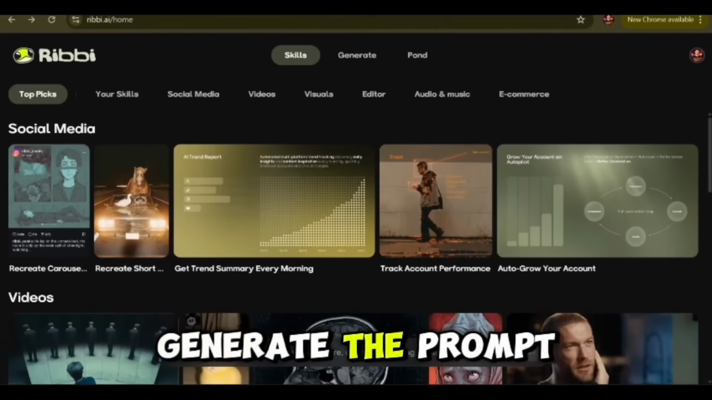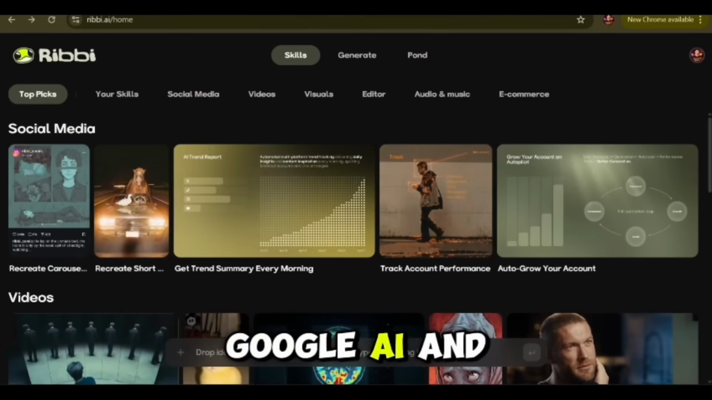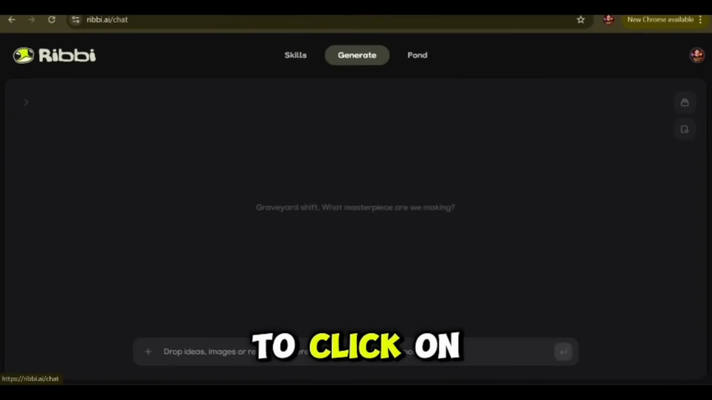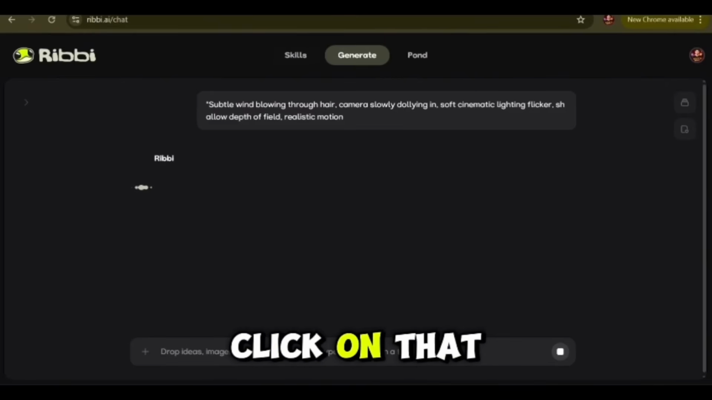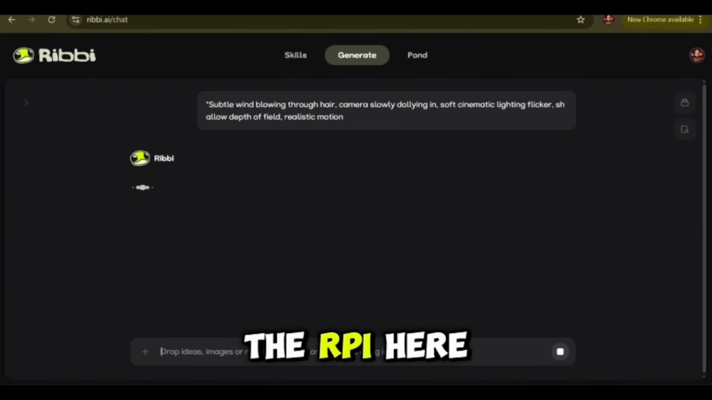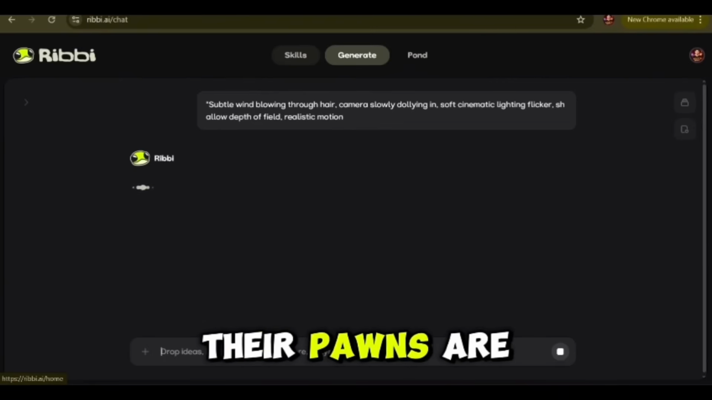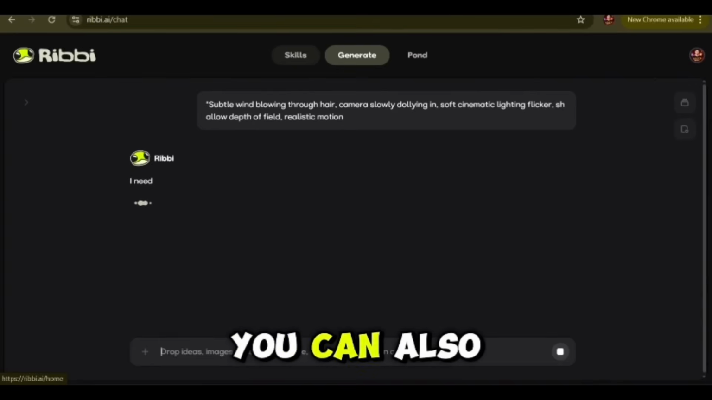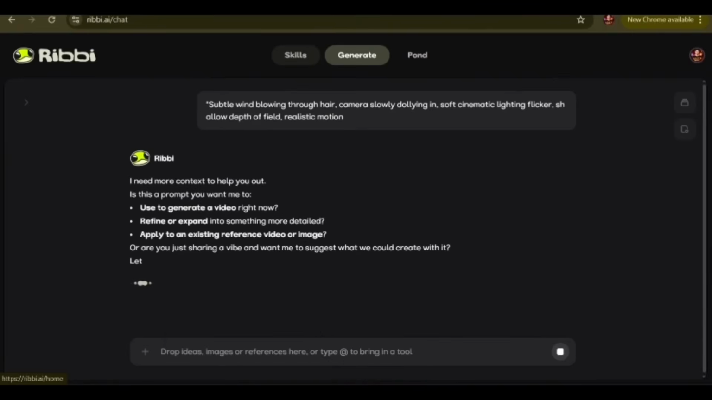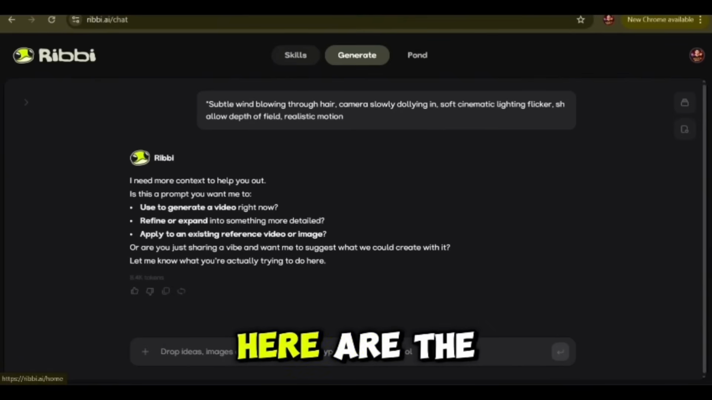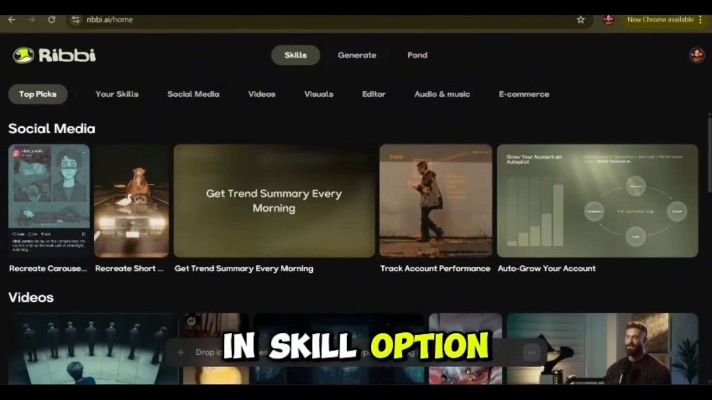You can also generate a prompt from Google AI and ChatGPT, then click on generate and paste it over there and click on that. That's it. You can also generate everything on Ribib AI here, and you can also check out their skins. You can literally generate everything in just 3 seconds. Here are the skins, guys. In the skill option, you can also check it out.